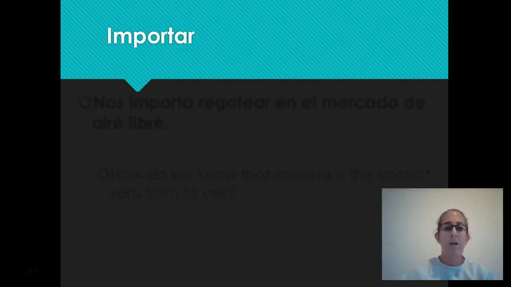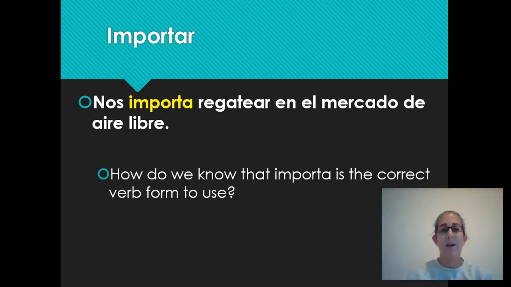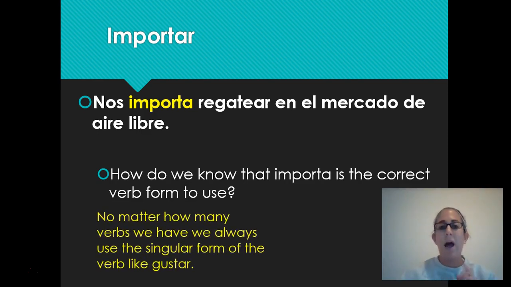Alright, importar. Nos importa regatear en el mercado de aire libre. How do we know that importa is the correct form of the verb? Notice, what's important to us? In this case, it's regatear. Remember, regatear means to bargain. So, no matter how many verbs we have, we always use the singular form of the verb like gustar.